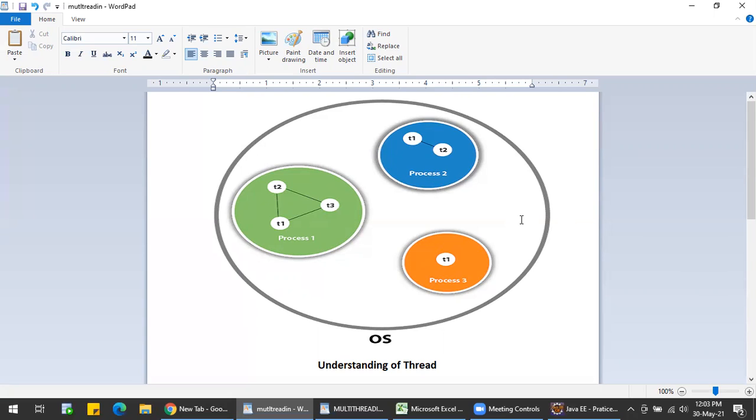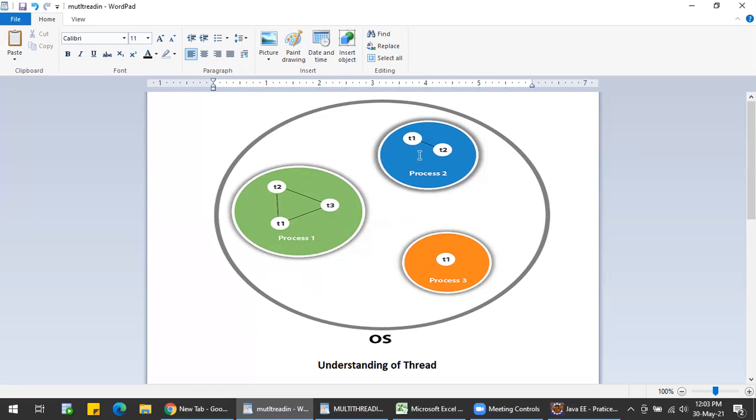In this diagram, a thread is executed inside a process. Process 3 has one thread, process 1 has 3 threads, and process 2 has 2 threads.